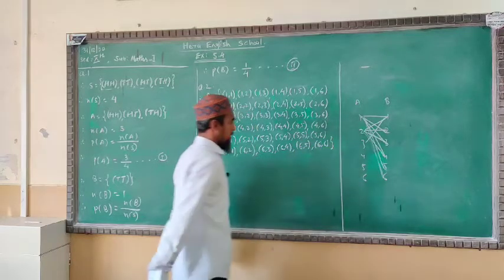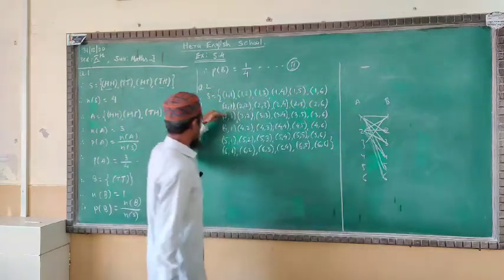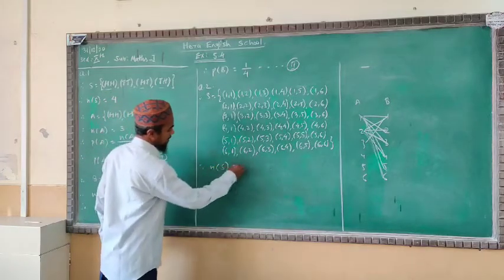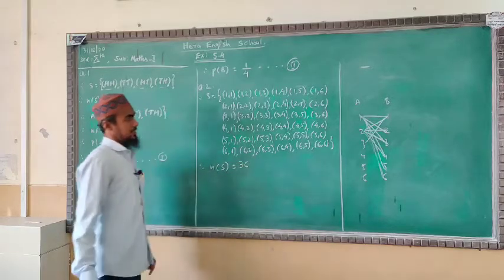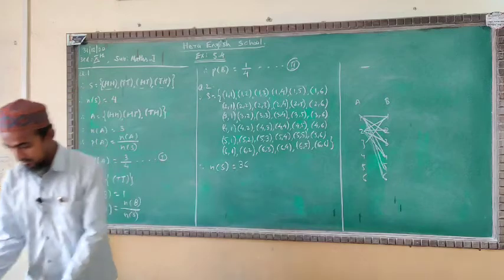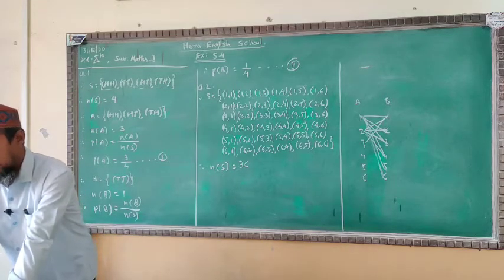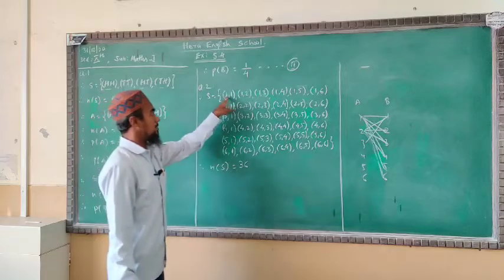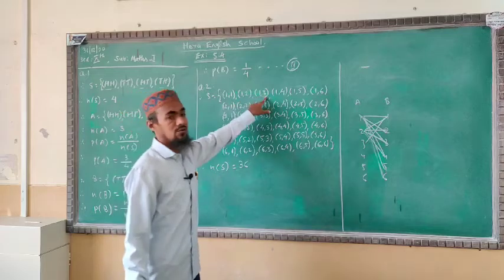Now we have completed the sample space. See very well, 6 rows of 6 are 36. There are 36 outcomes in total. Now the question. See very well the question we have been given: the sum of the digits on the upper faces is at least 10. Sum of the two digits. If you add 1 plus 1, you will get 2, 1 plus 2, you will get 3, 1 plus 3, you will get 4.